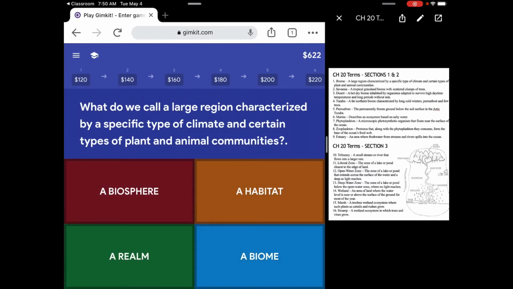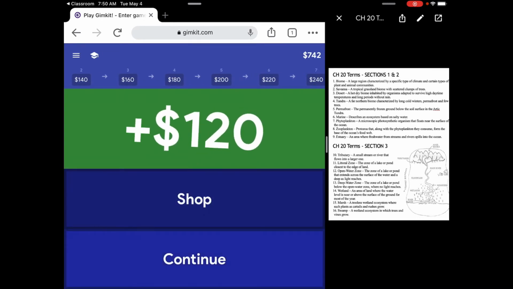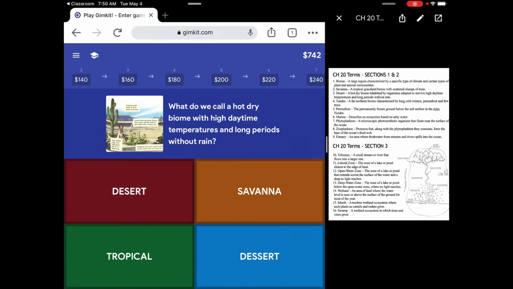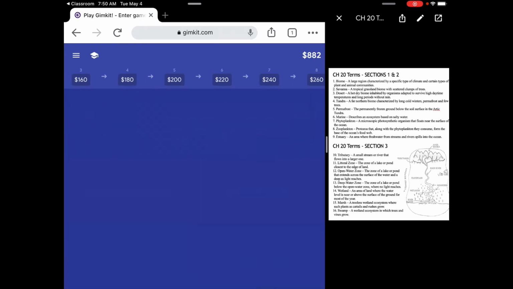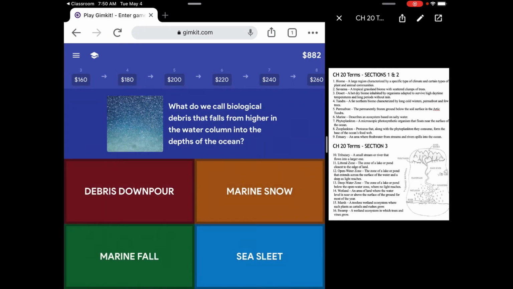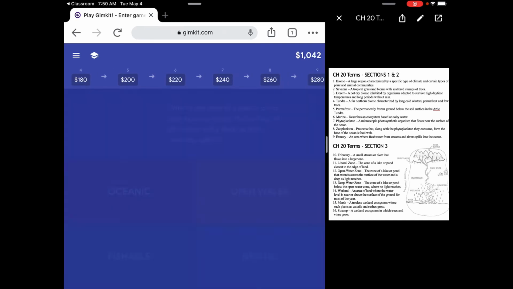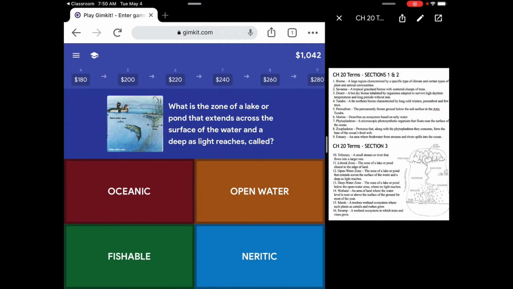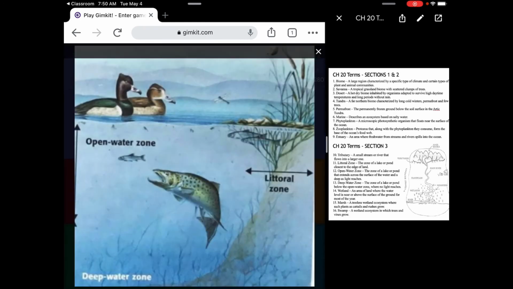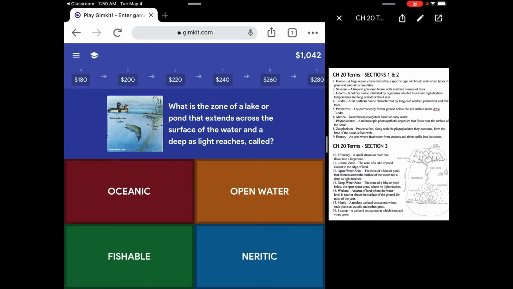Continue. What do we call a large region characterized by a specific type of climate? A biome. And we just keep going. Desert. All right. What do we call biological debris? Oh, that's marine snow. That's gross. All right. The zone of a lake or pond that extends across the top of the water? That is the open water zone going across the top.